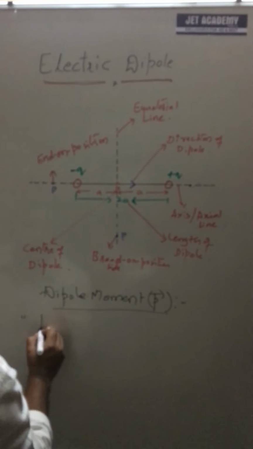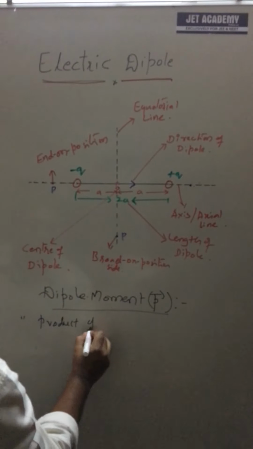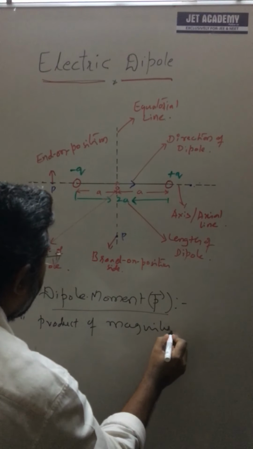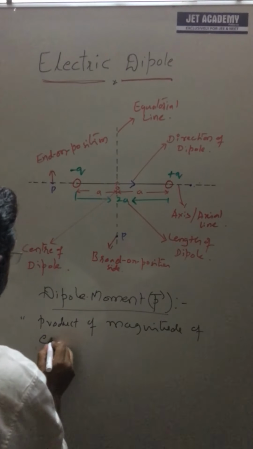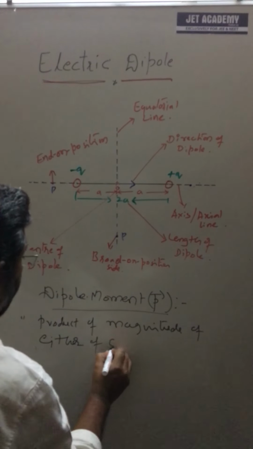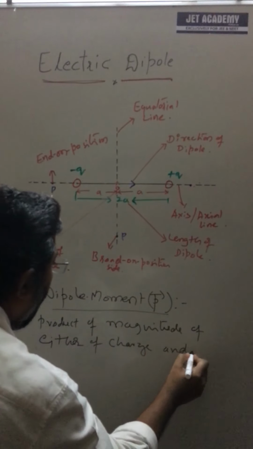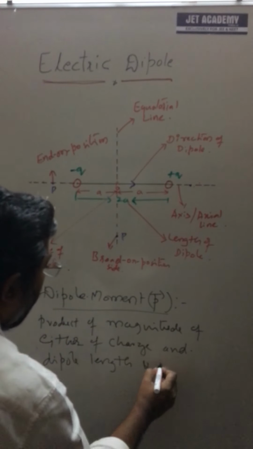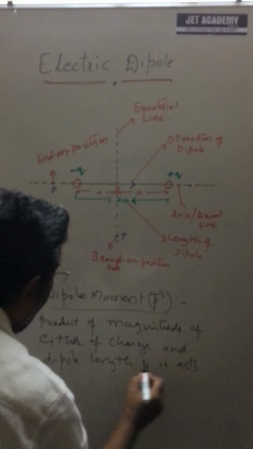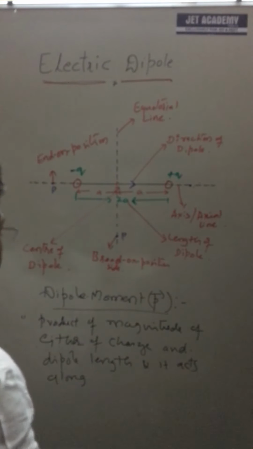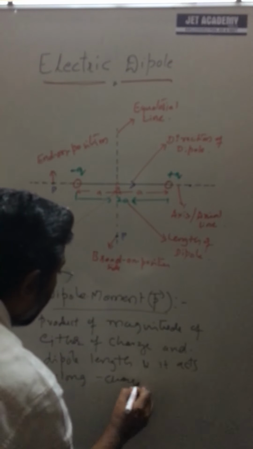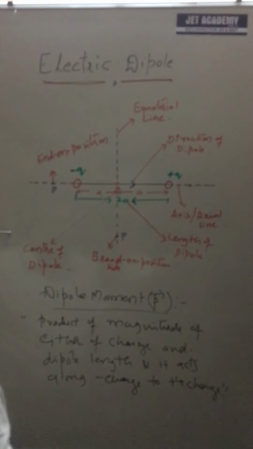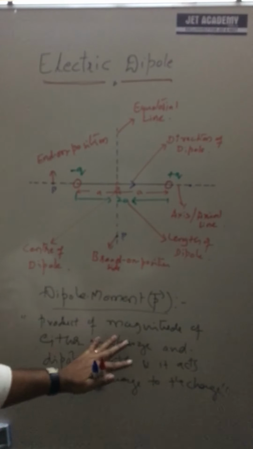It is defined as the product of the magnitude of either charge and the dipole length, and it acts along from negative charge to positive charge.